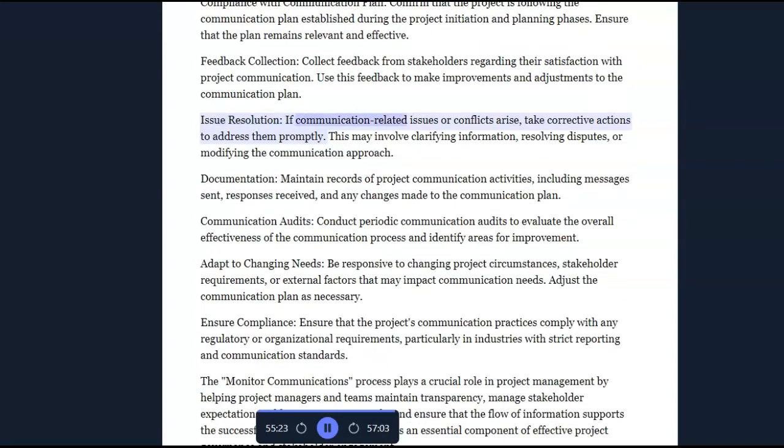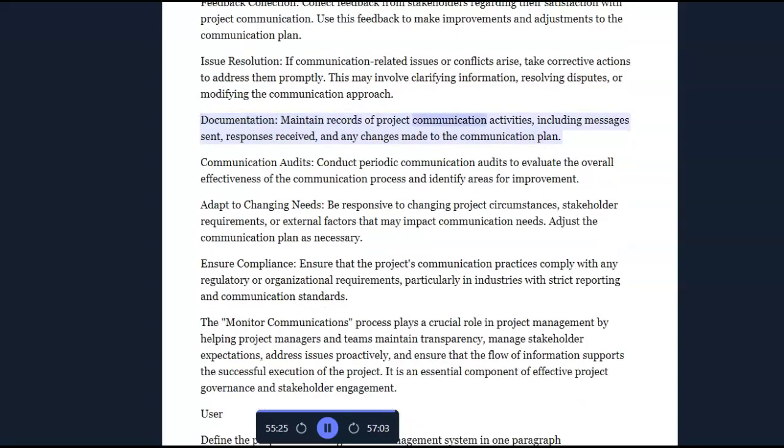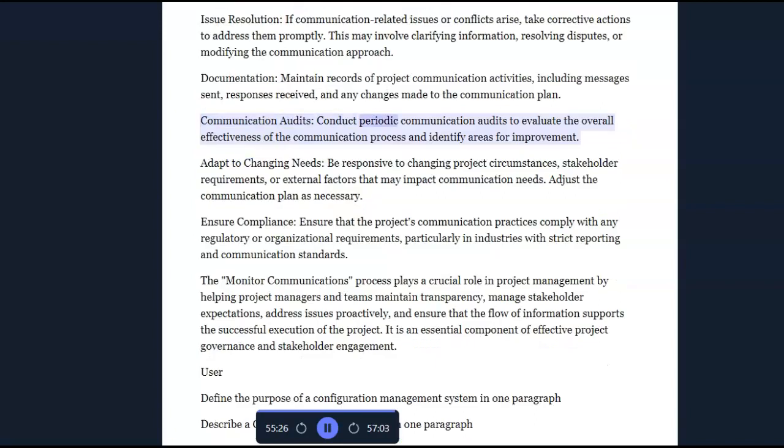Issue resolution. If communication-related issues or conflicts arise, take corrective actions to address them promptly. This may involve clarifying information, resolving disputes, or modifying the communication approach. Documentation. Maintain records of project communication activities, including messages sent, responses received, and any changes made to the communication plan. Communication audits. Conduct periodic communication audits to evaluate the overall effectiveness of the communication process and identify areas for improvement.